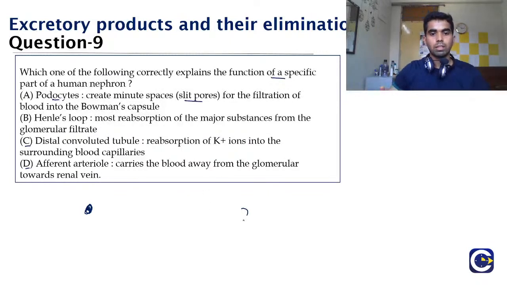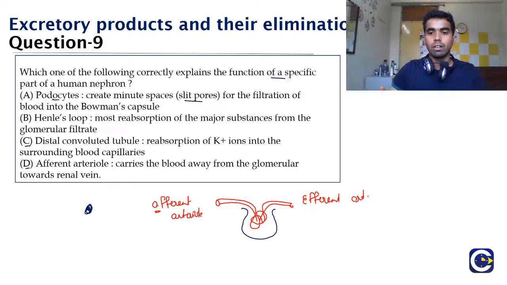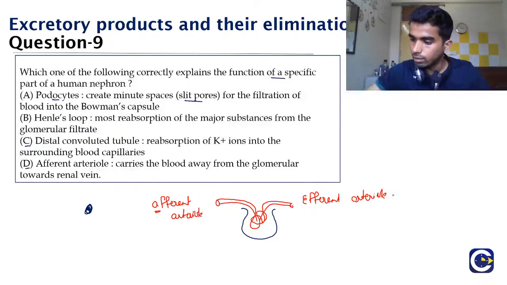So suppose this is the renal tubule, and in the renal tubule the glomerulus is present. The vessel that is carrying the blood towards the tubule is known as the afferent arteriole. A comes before, and that is why afferent means it is coming before, and the vessel that is going away is known as the efferent arteriole.